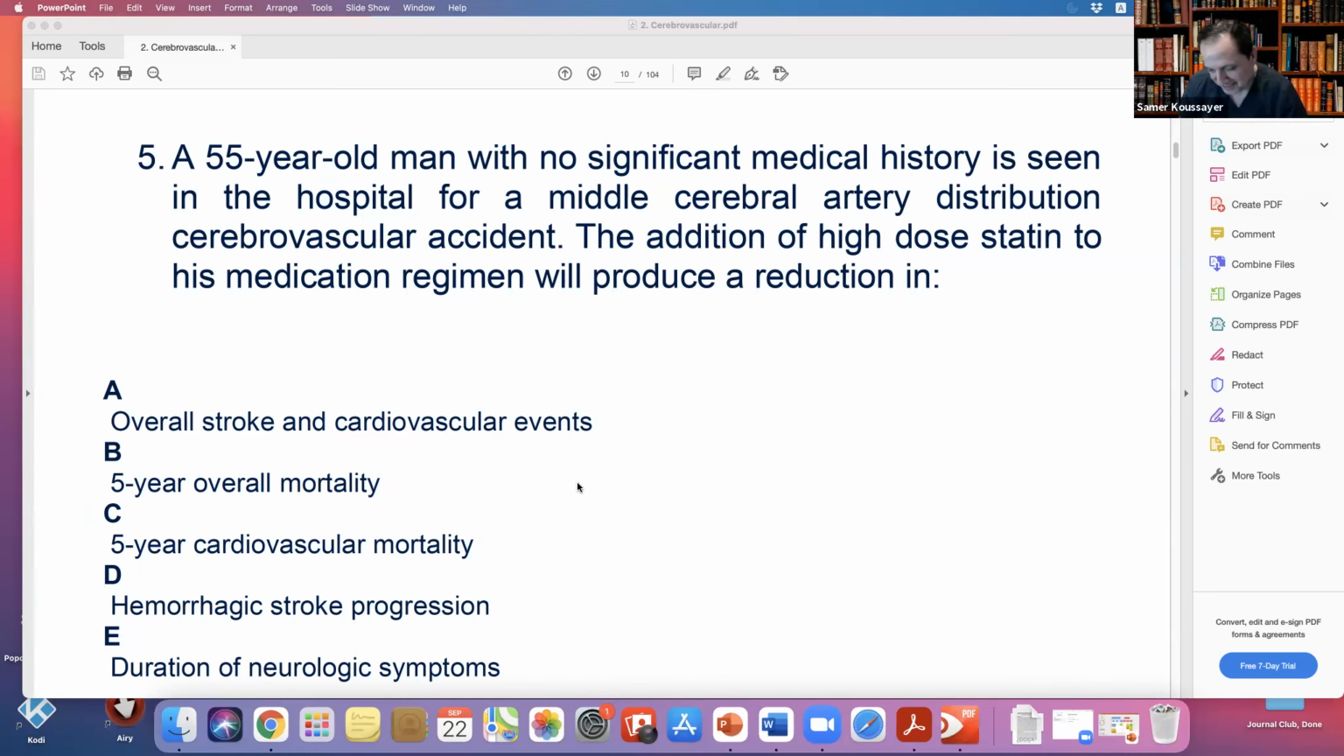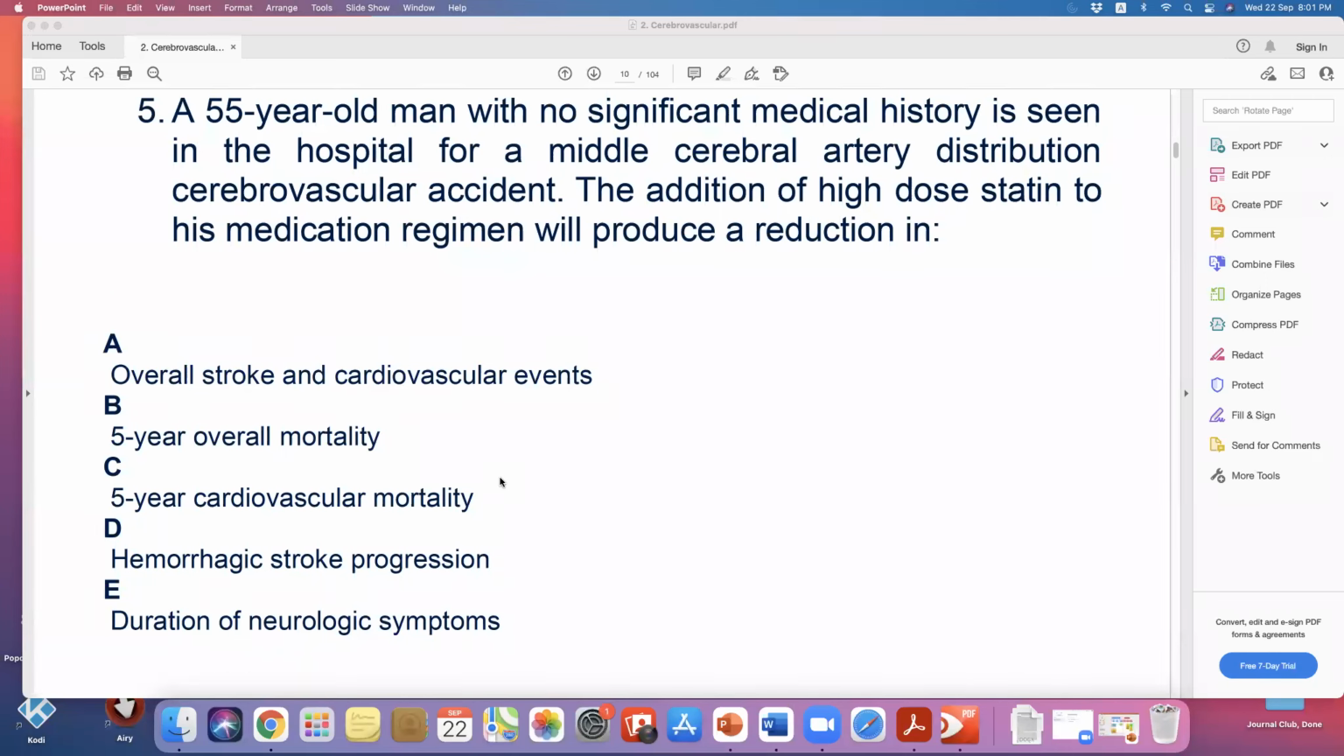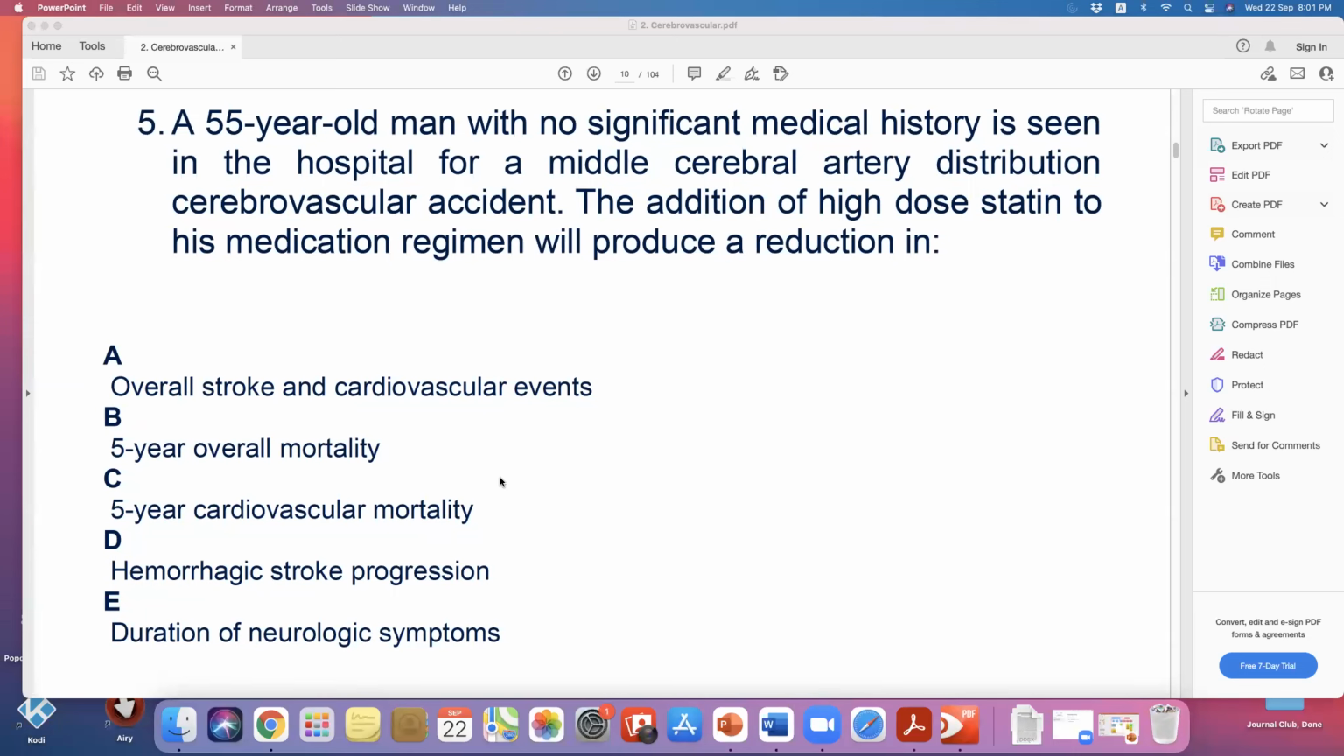Okay, go ahead. 55 years old male with no significant medical history seen in the hospital for a middle cerebral artery disruption, a cerebral vascular accident. The addition of high-dose statins to his medication regimen will produce a reduction in overall stroke and cardiovascular events, 5 years overall mortality, 5 years.